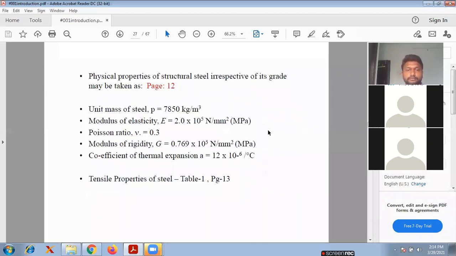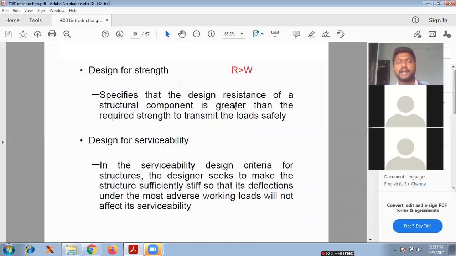These are the cases. And one more important thing, the unit mass, whatever I am writing here, is 7850 kg per cubic meter, and modulus of elasticity 2 into 10 to the power of 5, and Poisson's ratio we take 0.3, and modulus of rigidity is 0.769 into 10 to the power of 5. Coefficient of thermal expansion is 12 into 10 to the power of -6 per degree centigrade. In the examination for 5 marks, definitely they will ask the question, what are the types of structural steel and what are the mechanical properties of the steel. If we have time, we will write like this.